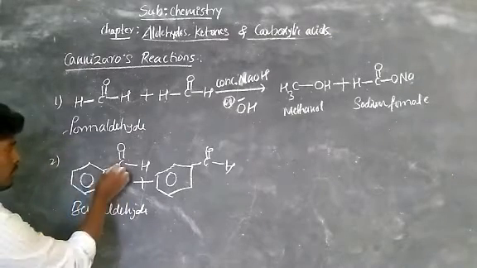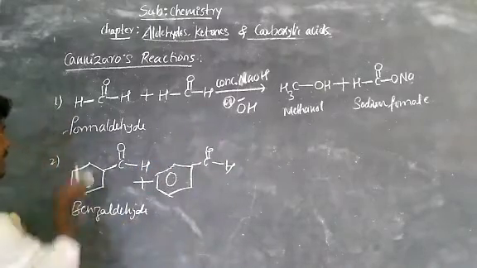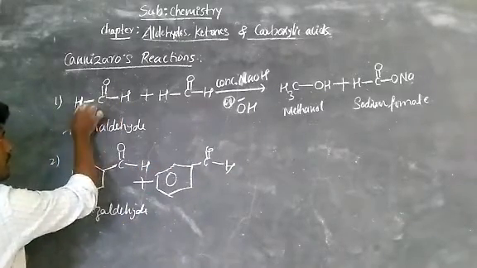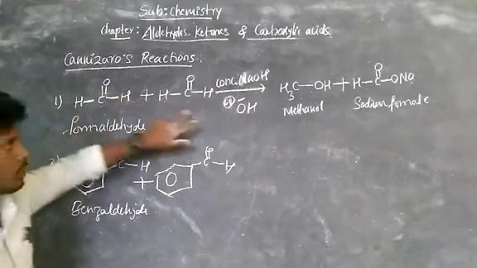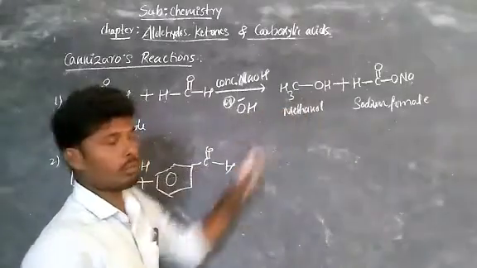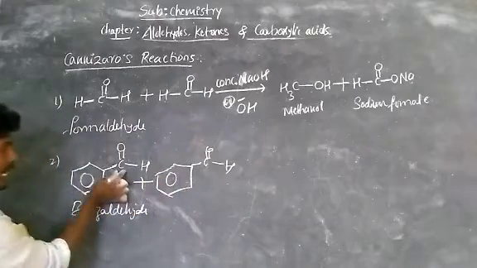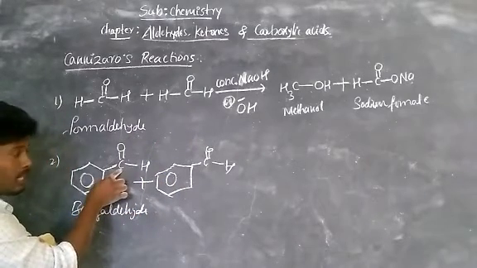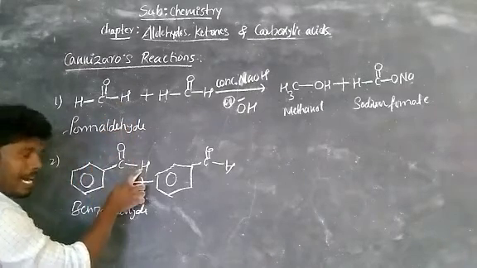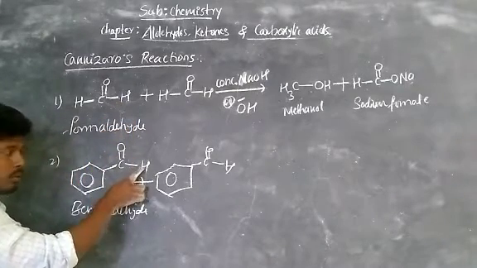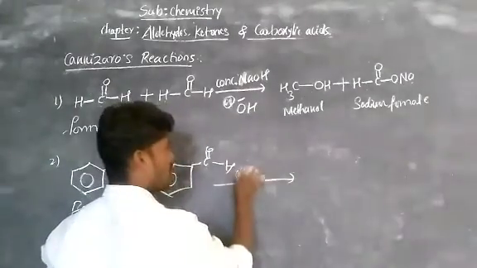Now observe, one CHO becomes CH3. C double bond O with two hydrogens becomes CH3OH, O becomes OH, CH2 becomes CH3. In the same way the carbon here should become CH2. In the place of this hydrogen there is benzene, and in this hydrogen's place there is hydrogen. Understood? So right now, it is treated with a strong base, concentrated base,